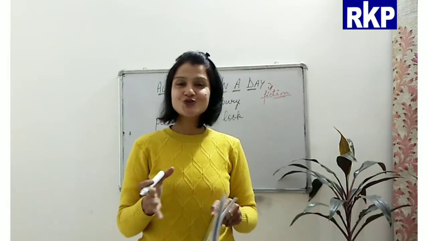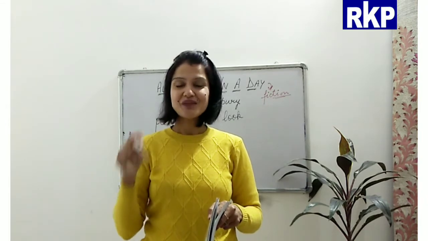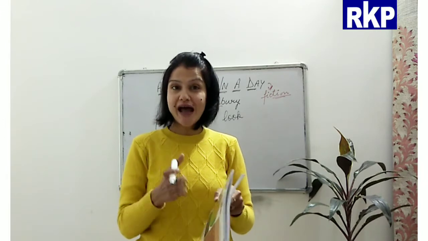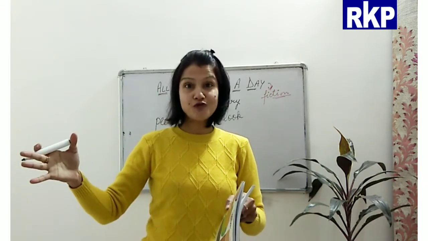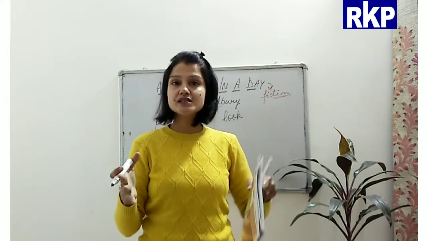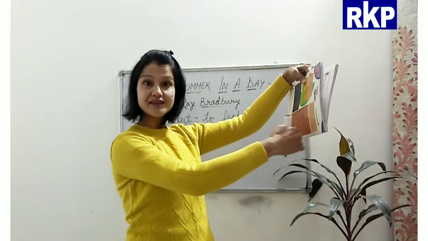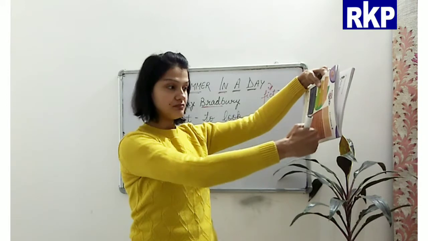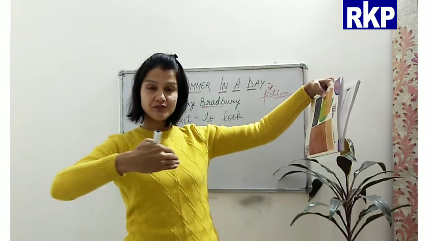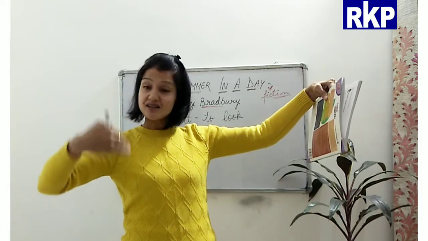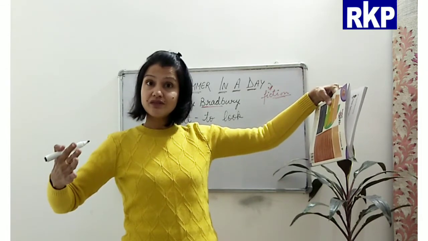Here I want to draw your attention to the sentence structure, had been raining. We use this structure, had been plus verb fourth form, ing, when an action started at some point, continued over a period of time, and still continued.